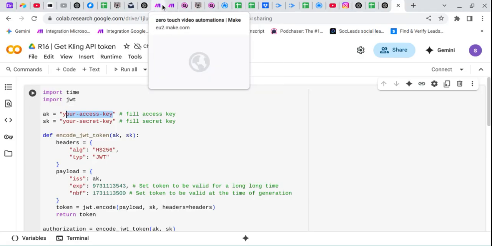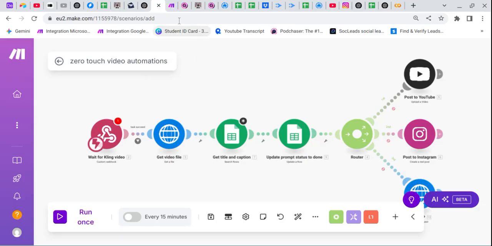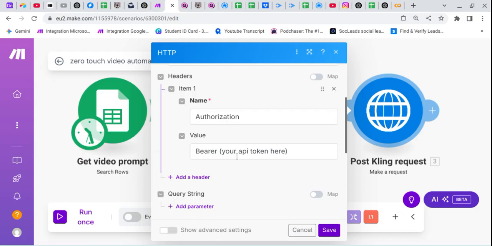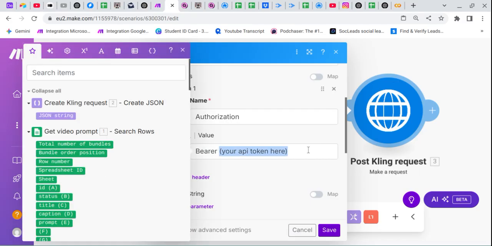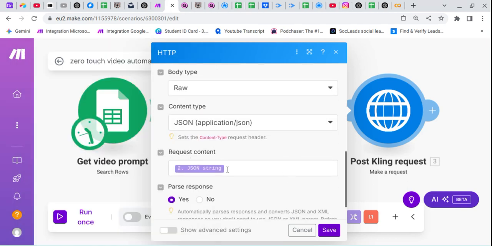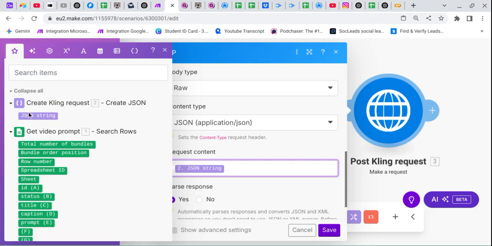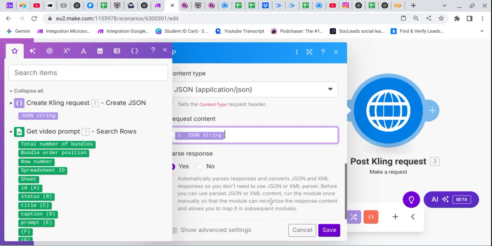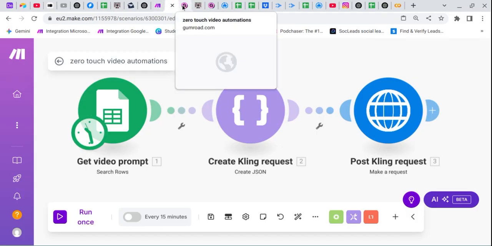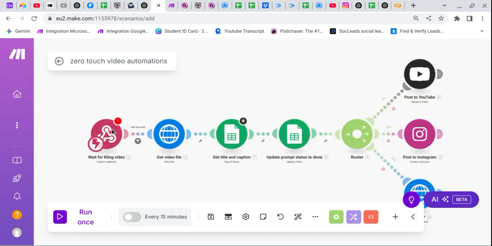Then go to our Make workflow. I think this one, and simply paste the API key here, and simply replace this your token ID. And just paste your API key, and everything is fine. And the request JSON string will be from here. Simply drag the JSON string here and the response, and just save. So everything is fine.